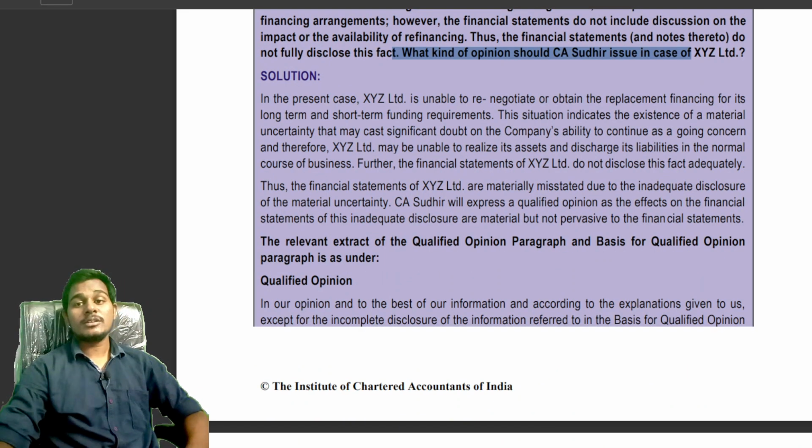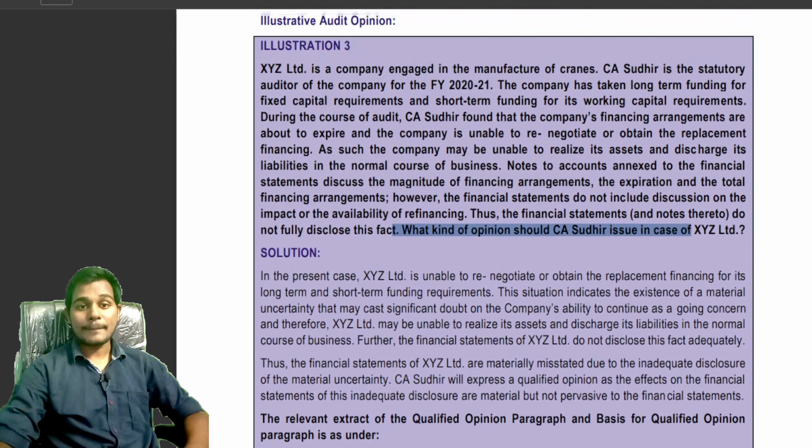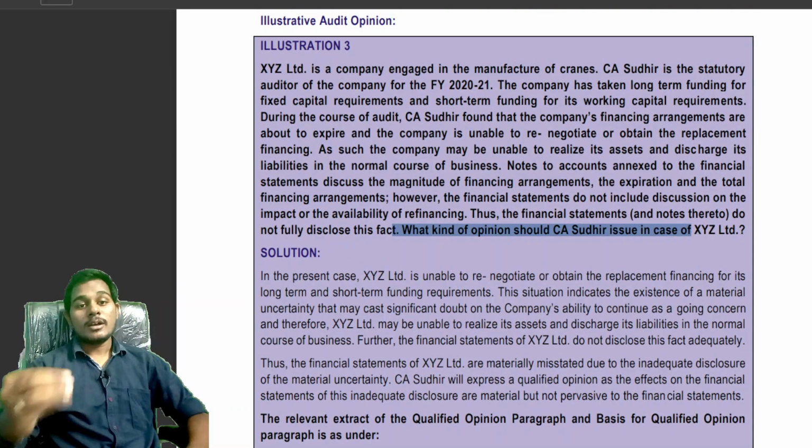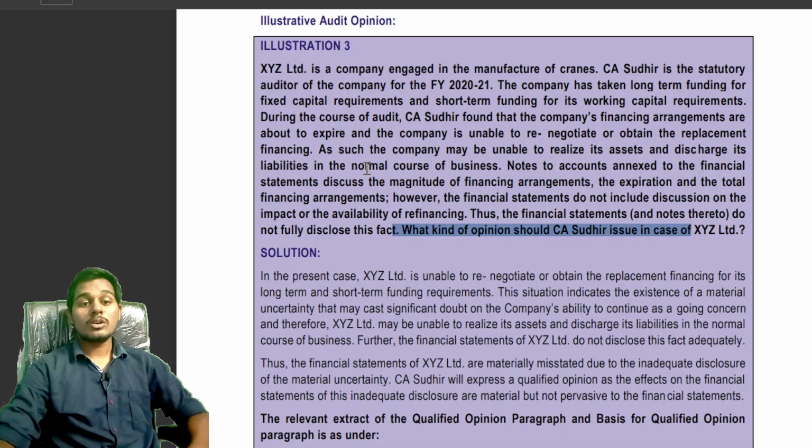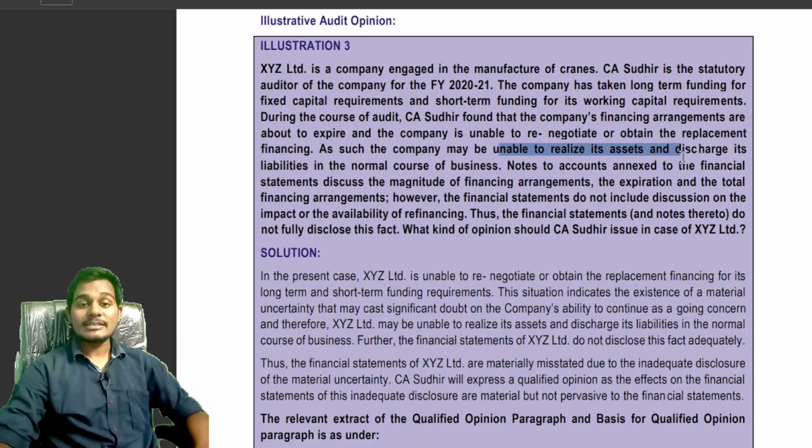See students, in the present situation, the financial arrangements are about to expire, and the company is unable to renegotiate or obtain another financing, and is unable to realize its assets and discharge its liabilities in the normal course of business, but this is provided in the notes to accounts annexed to the financial statements.